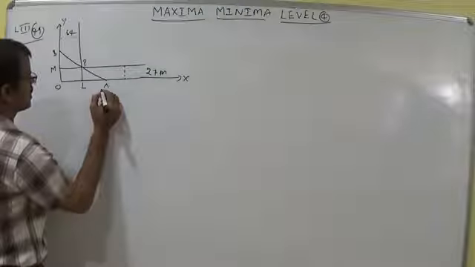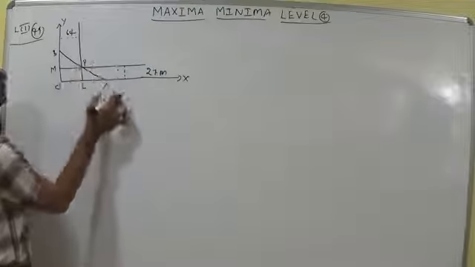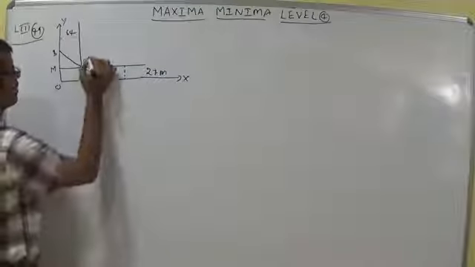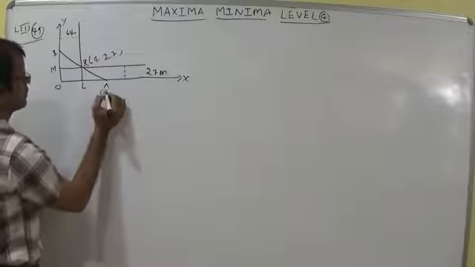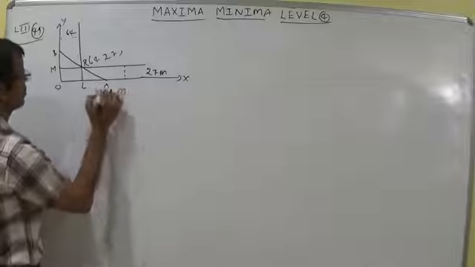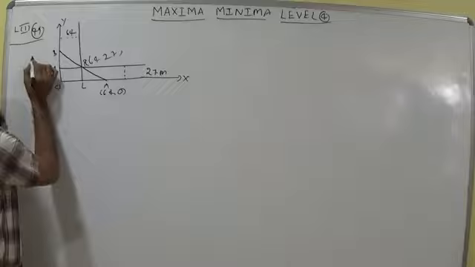Here this is 64 and this is 27. So you can write P as 64 comma 27, because here you can write 64 comma 0 and here 0 comma 27.